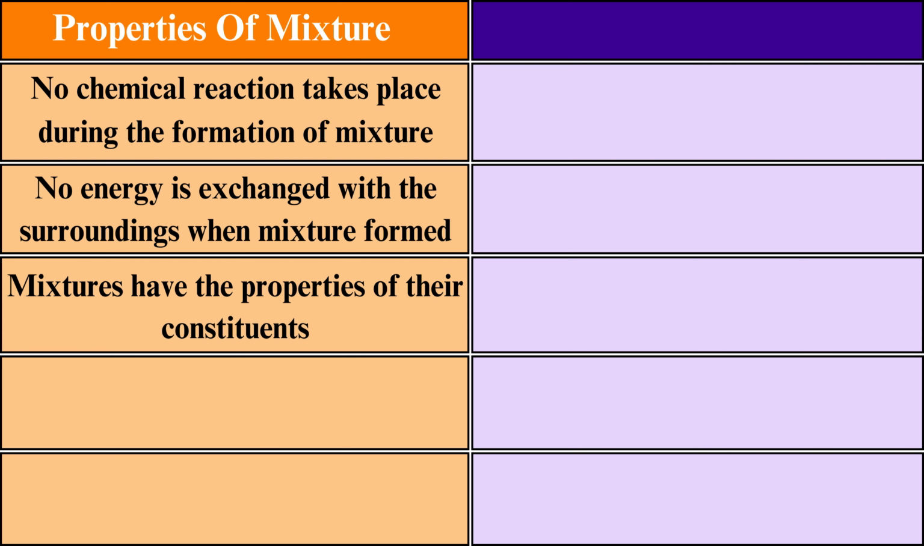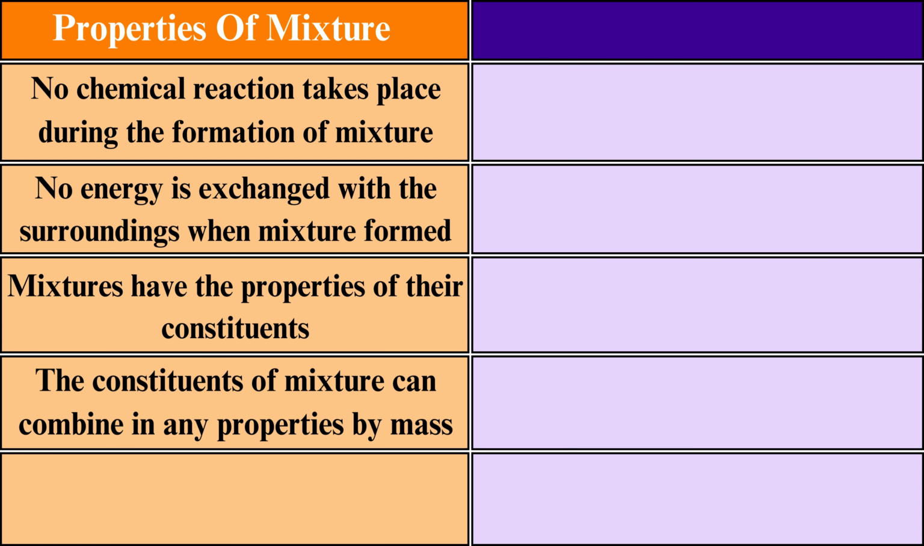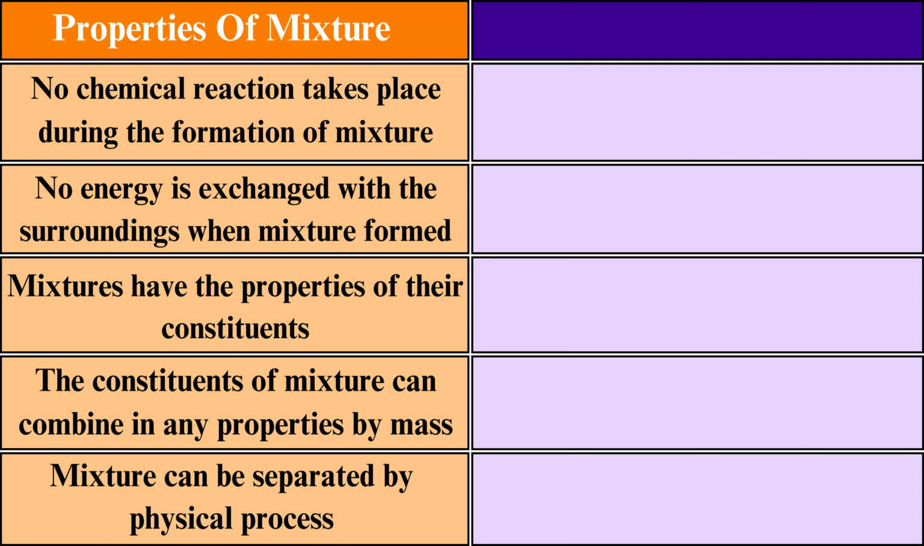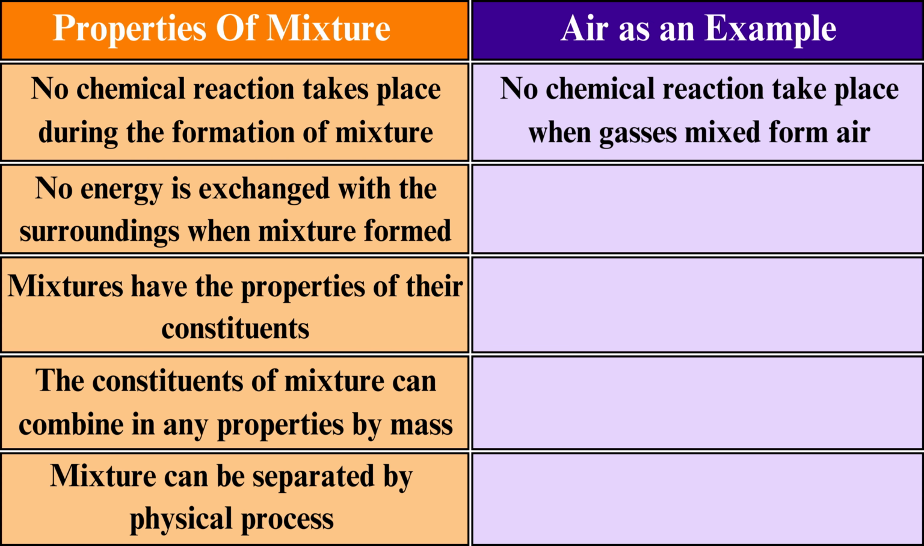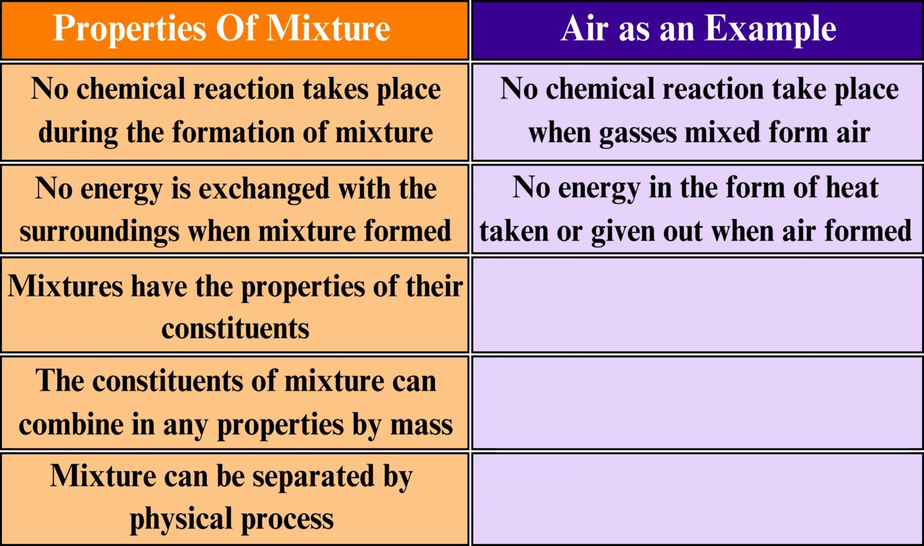Mixtures have the properties of their constituents. The constituents of a mixture can combine in any proportions by mass. A mixture can be separated by a physical process. Air is an example. No chemical reaction takes place when gases mix to form air, and no heat is taken or given out when air is formed.